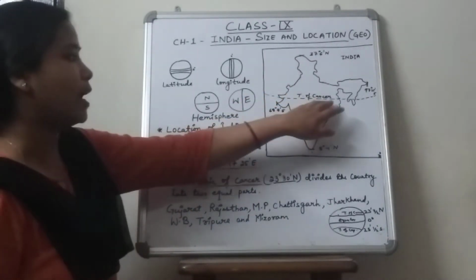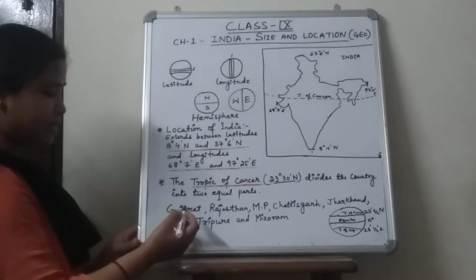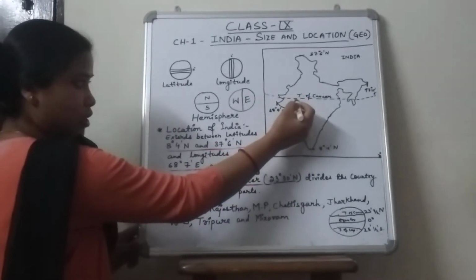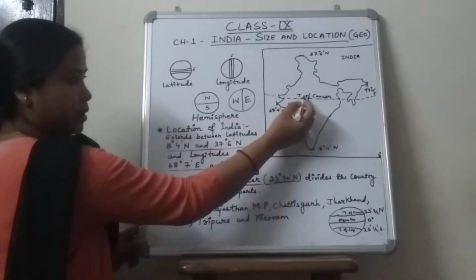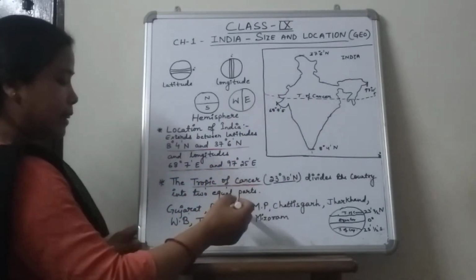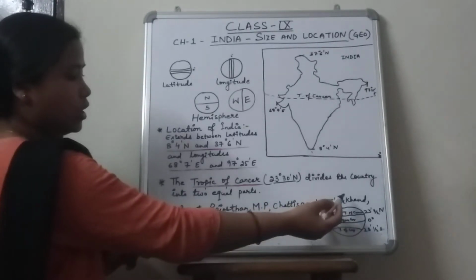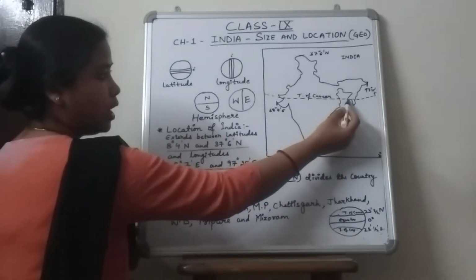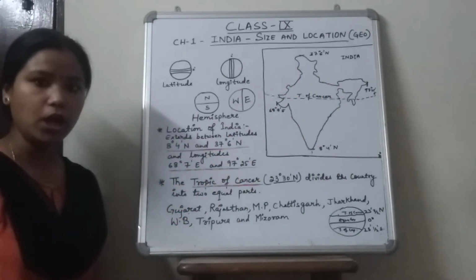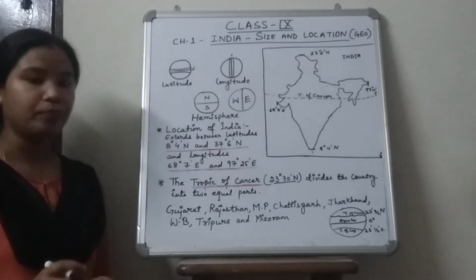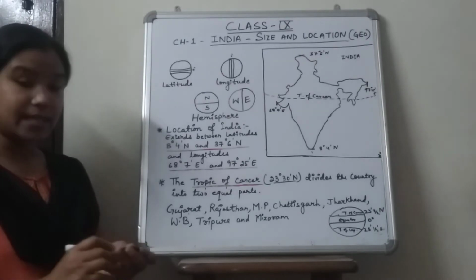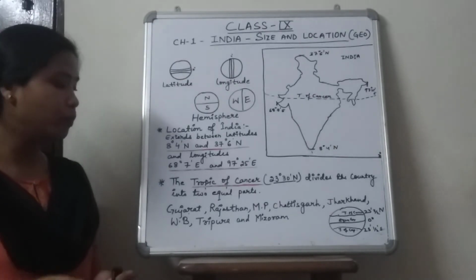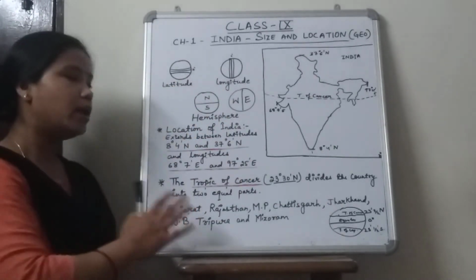These states are Gujarat, then some portion of Rajasthan, then Madhya Pradesh, Chhattisgarh, Jharkhand, West Bengal, and then Tripura and Mizoram. You have to remember all these states because any kind of question can be asked in your MCQs. So this is all for today.